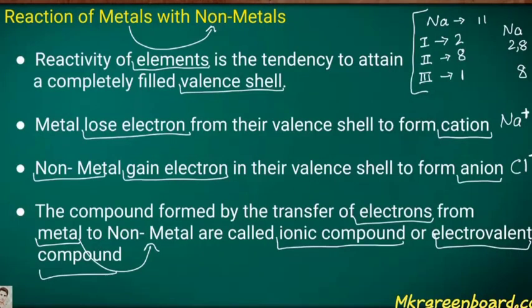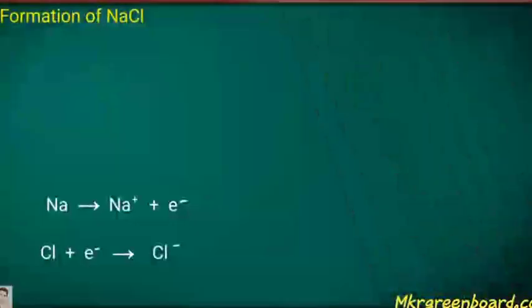Let's take one example of how metals and non-metals react with each other, by which you can easily understand. Now we will see the formation of NaCl, that is sodium chloride.